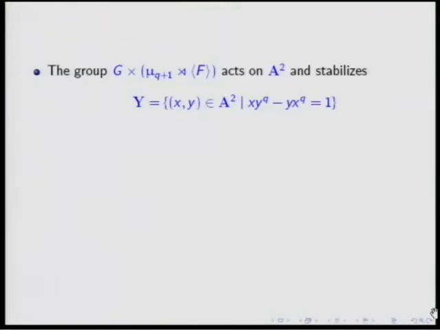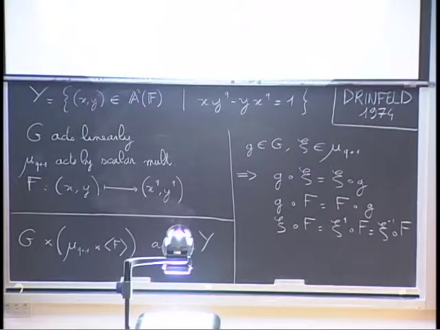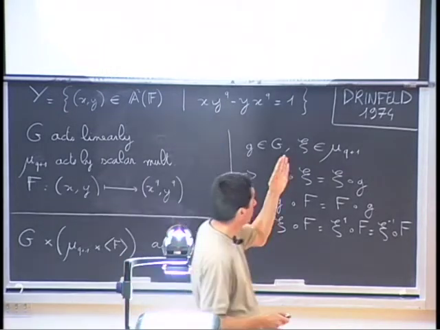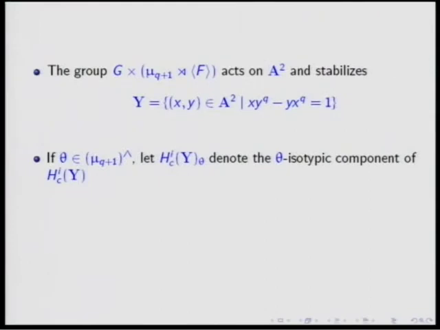So as we have seen, we have an action of this group on this variety. So if we consider the cohomology group of this variety, then it is endowed with an action of G and an action of mu Q plus 1 which commute. So it makes sense to take some isotypic component for a linear character of mu Q plus 1, and this will be a G module. So that's what we are doing here. If theta is a linear character, we write H_c^i(Y)_theta, the theta isotypic component, and because the actions commute, this is really a G module.